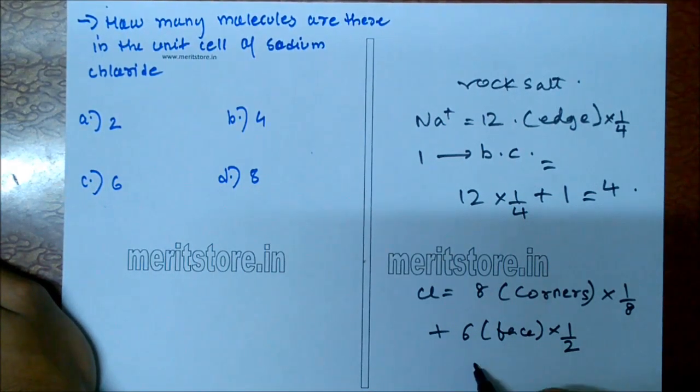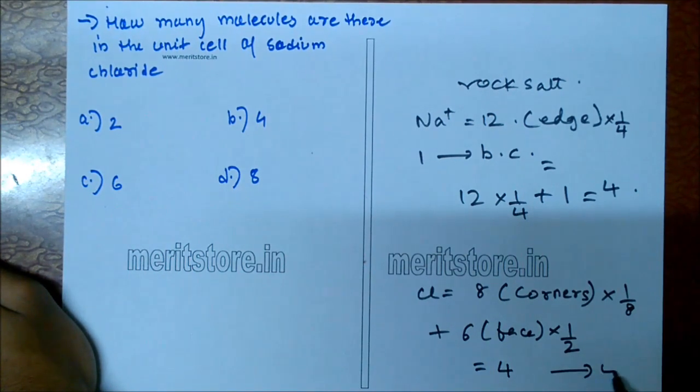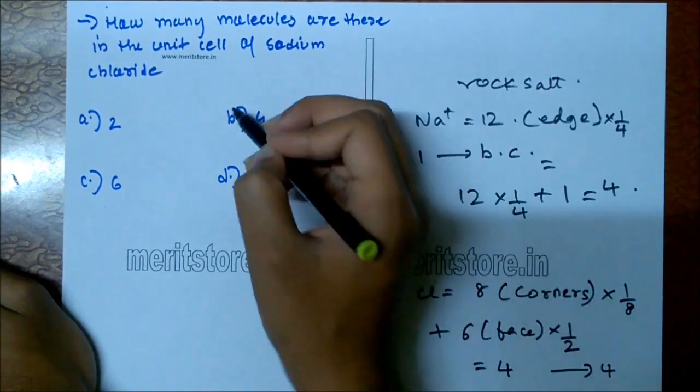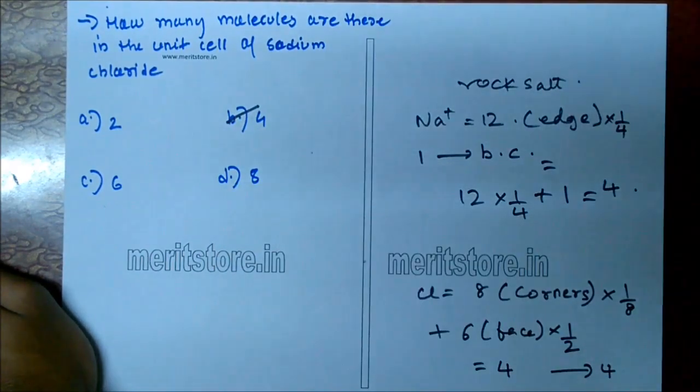So in total it is equal to 4 atoms. Thus the formula unit per unit cell is 4. So option B is the correct answer.